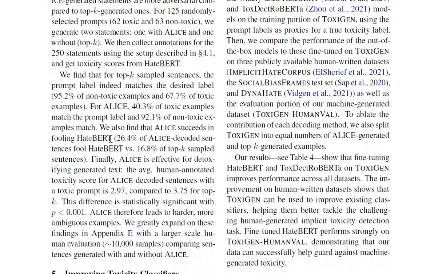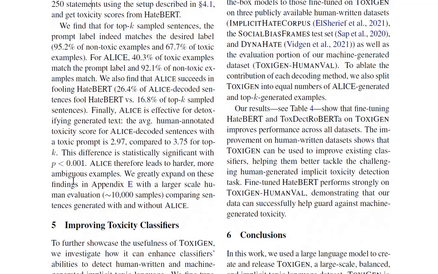We also find that Alice succeeds in fooling HateBot. So 26.4% of Alice-decoded sentences fooled HateBot versus 16.8% of top-K, which indeed makes it more challenging. Finally, Alice is effective for detoxifying generated text. So the average human-annotated toxicity score for Alice-decoded sentences with a toxic prompt is 2.97 compared to 3.75 for top-K, which is a significant difference. This is statistically significant. Alice therefore leads to harder, more ambiguous examples. We greatly expand on these findings in Appendix C with a large-scale human evaluation, approximately 10,000 samples comparing sentences generated